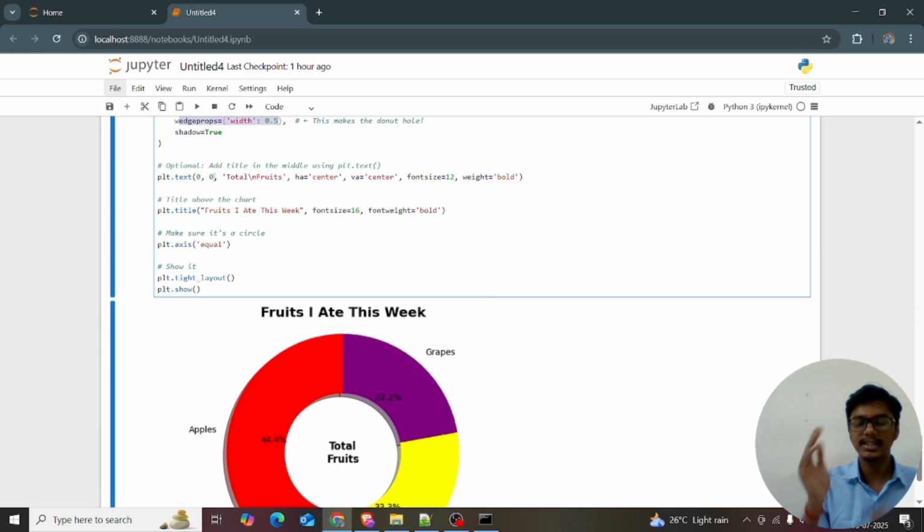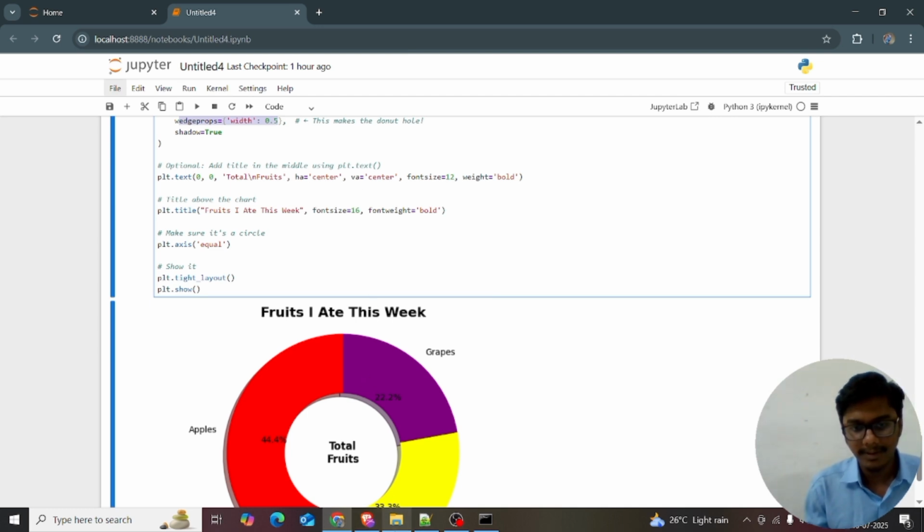In the next line I'm giving the text, and I want it in the center, so I'm giving a horizontal center and a vertical center. I want it not at the top, not at the bottom, not on the right, and not on the left. I just want it in the center. So I'm giving ha equal to center, va equal to center, and the font size equal to 12. So the font size becomes 12.